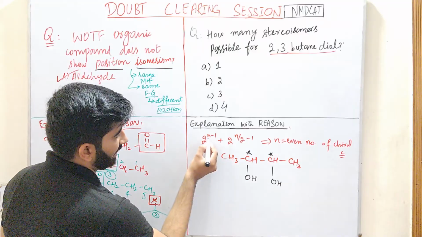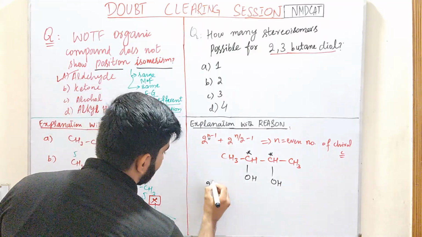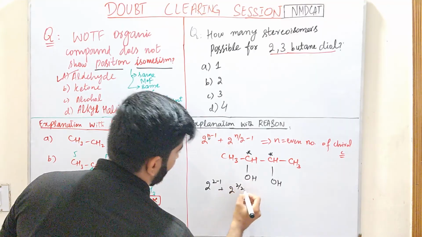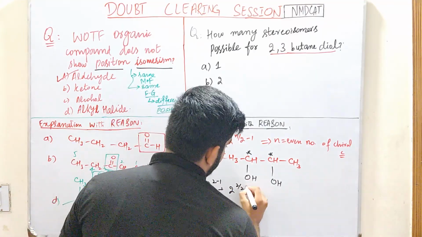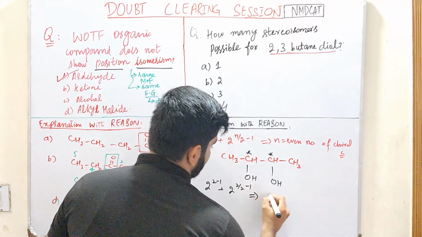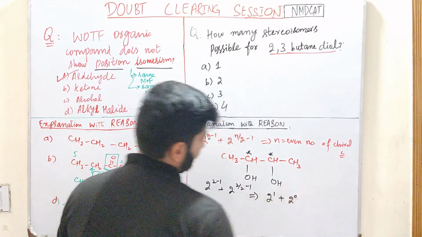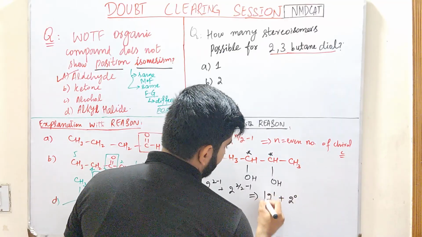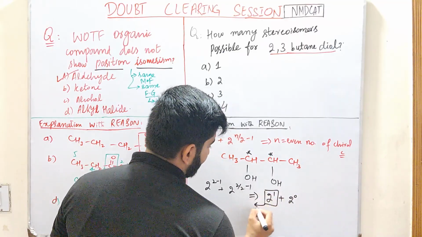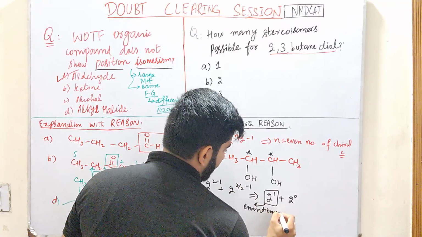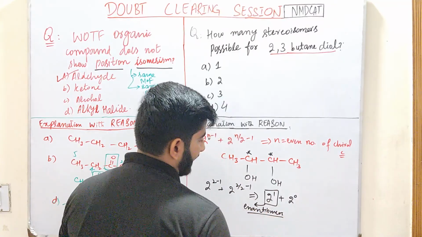Now we place the value of n as 2. Then 2 raised to power 2 minus 1 plus 2 raised to power 2 divided by 2 minus 1. Then 2 raised to power 1 plus 2 raised to power 0. So these 2 isomers are enantiomers, and they are optically active.